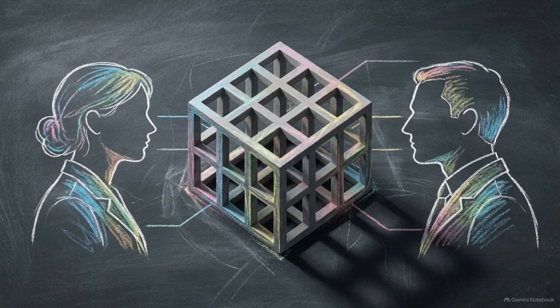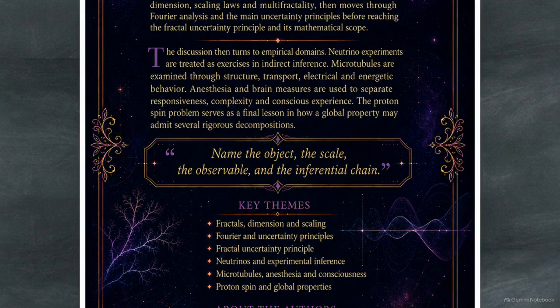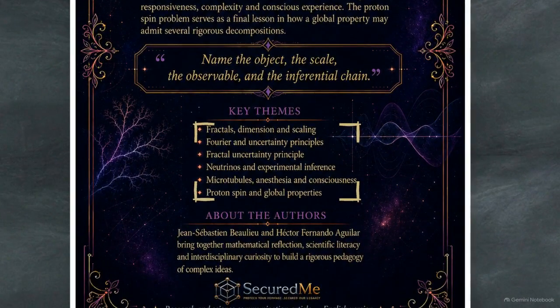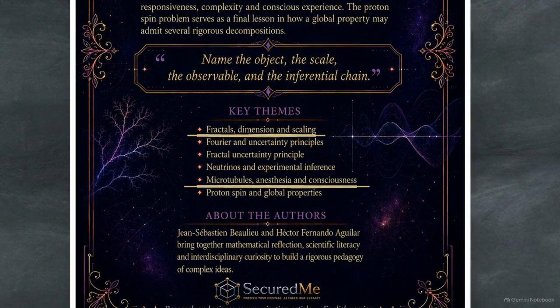To navigate complex systems accurately, researchers Jean-Sebastien and Hector Fernando Aguilar proposed a strict epistemological framework. Every scientific claim must answer specific questions. Name the object, the scale, the observable, and the inferential chain. First, you must specify the precise physical carrier or mathematical support under study. You cannot blur the line between a biological cell and a mathematical function.